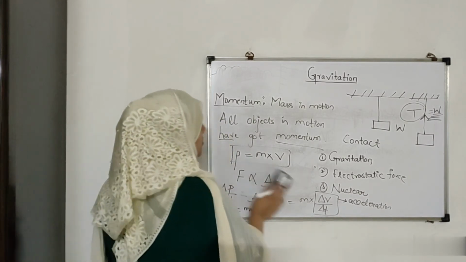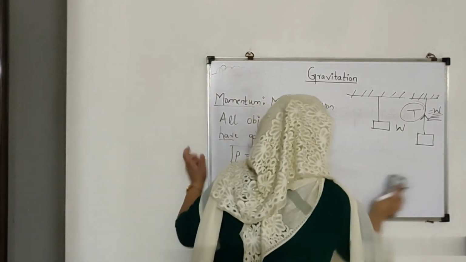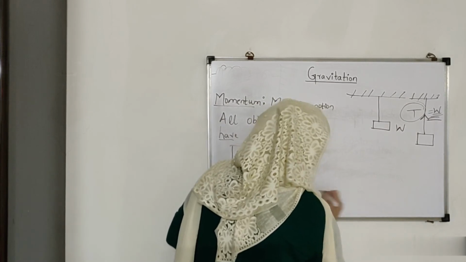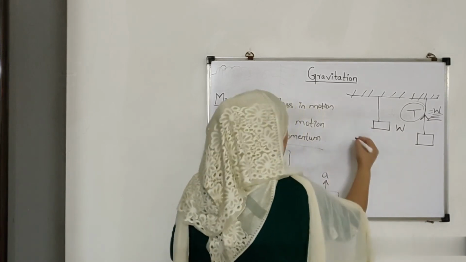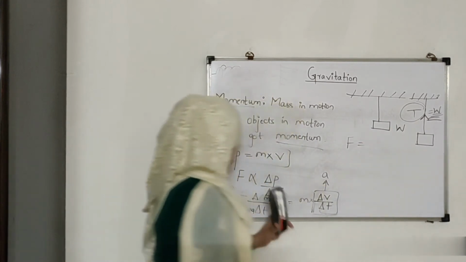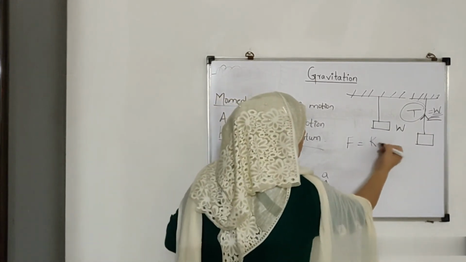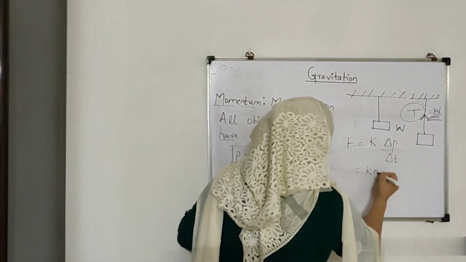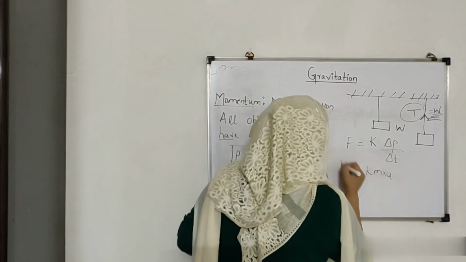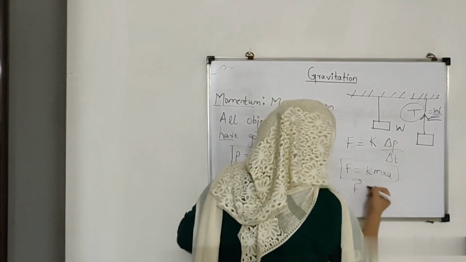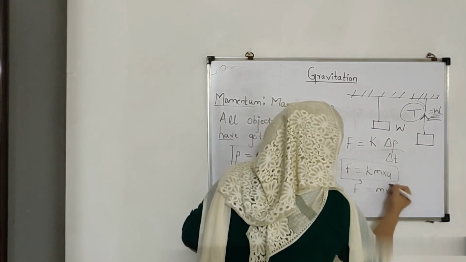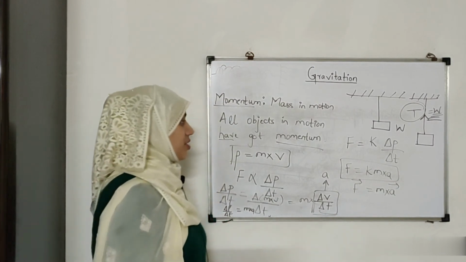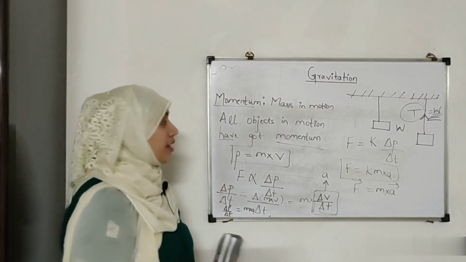So what does this become now? The second law of motion becomes, this is my A. So when I remove the proportionality constant, we always put a constant. So delta P upon delta T we have got as M into A. So my force is nothing but M into A. Force is always going to be in the direction of the acceleration. This is the fundamental law of the motion.